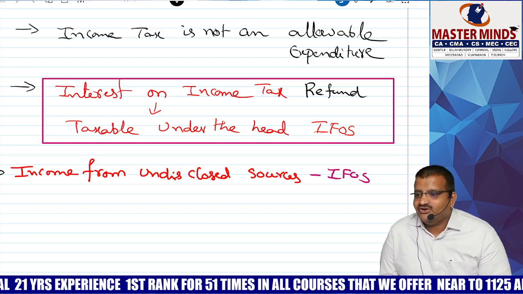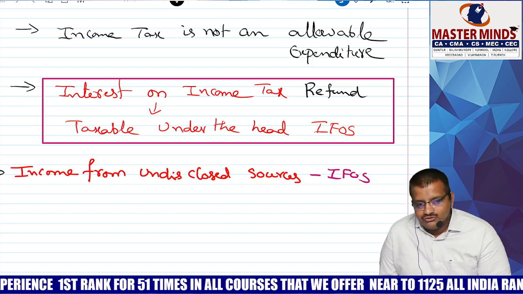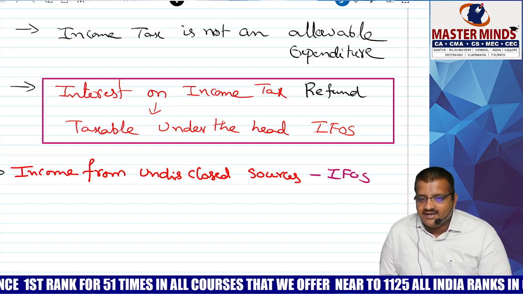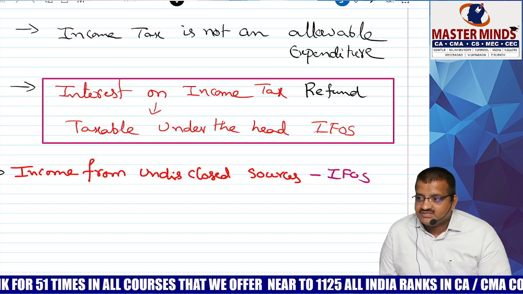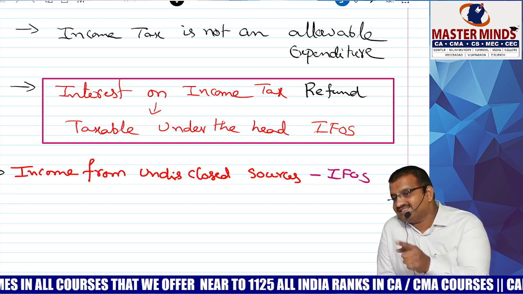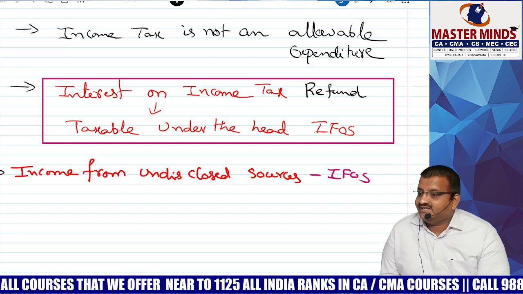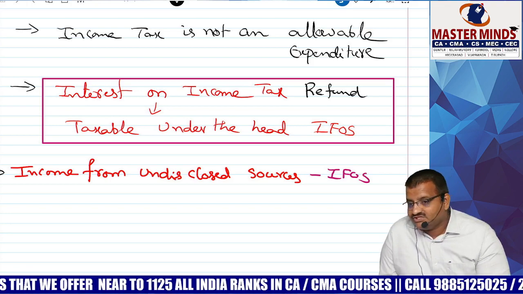Then I said, I don't know the head. Chalo, not taxable. Can I keep quiet? No. If you don't know, taxable under which head? IFOS. But she told me, sir, this is my own agricultural income. Oh no. Then it is exempt under section 10(1), not taxable under IFOS. Correct? If you don't know the source also, it is taxable under which head?